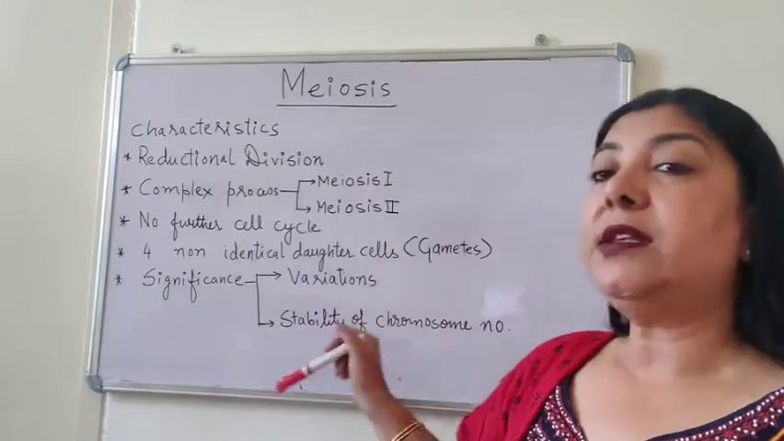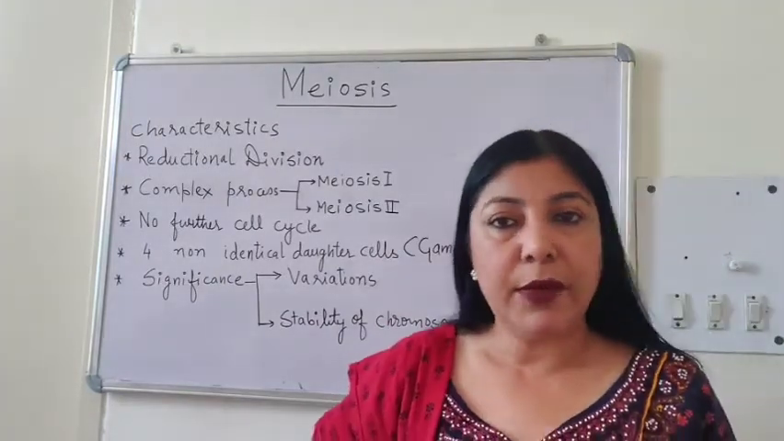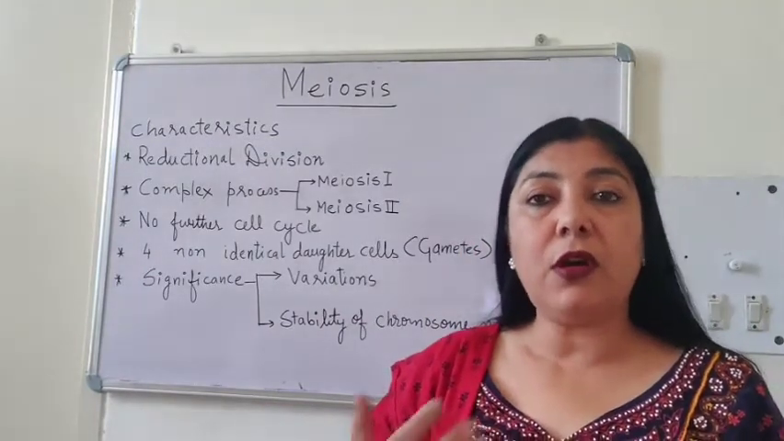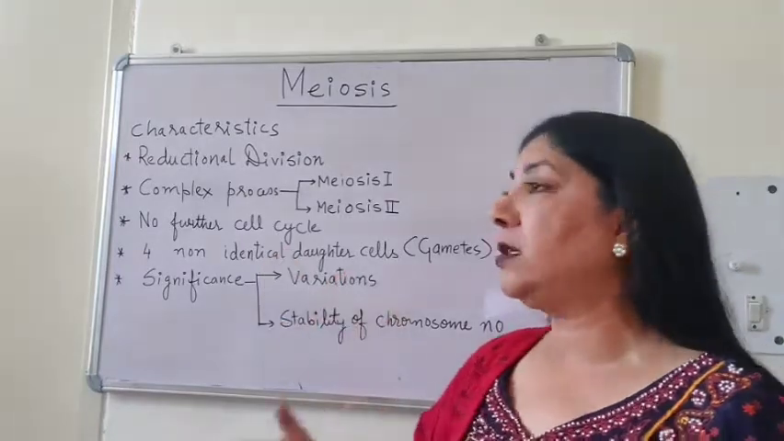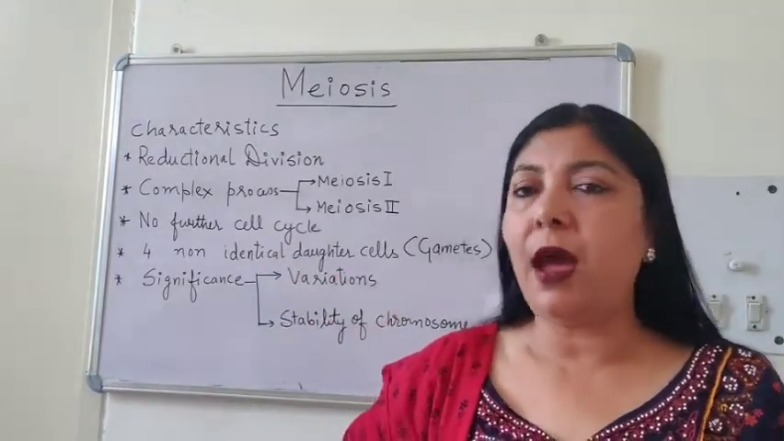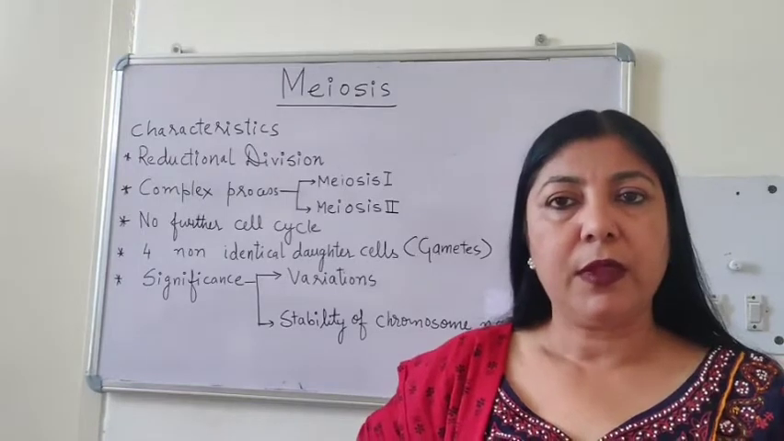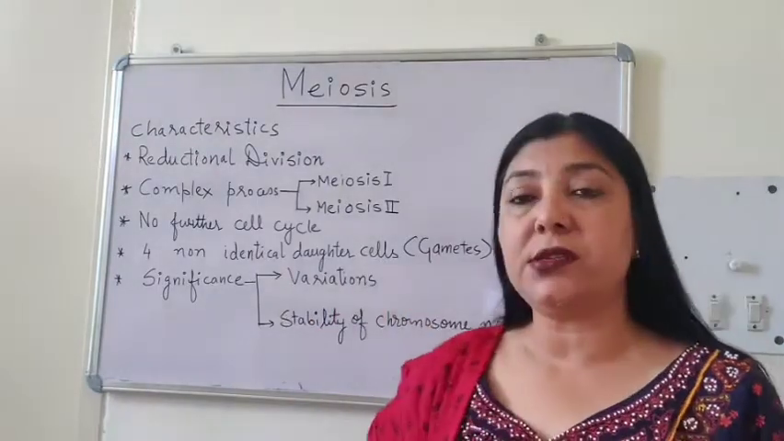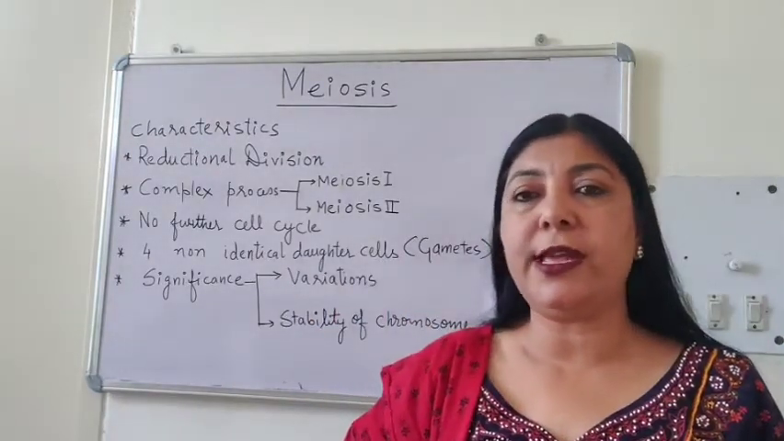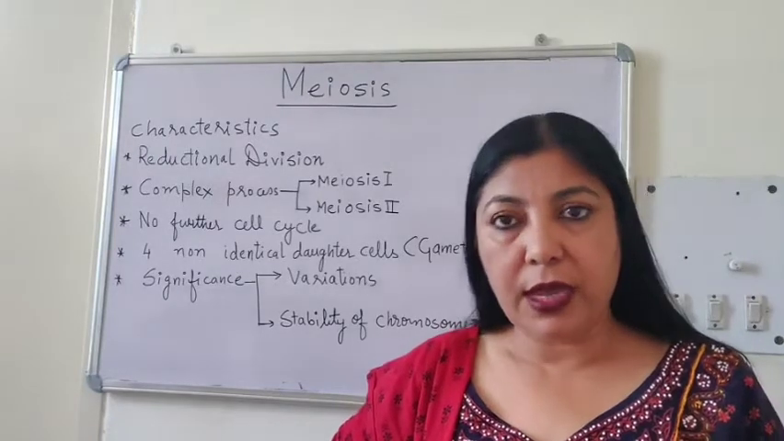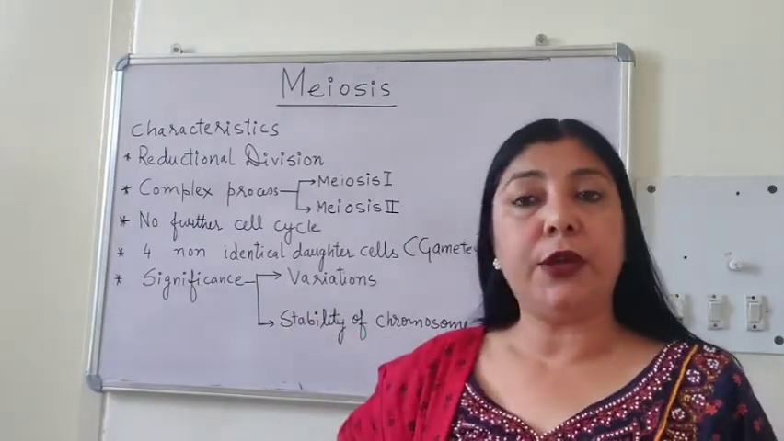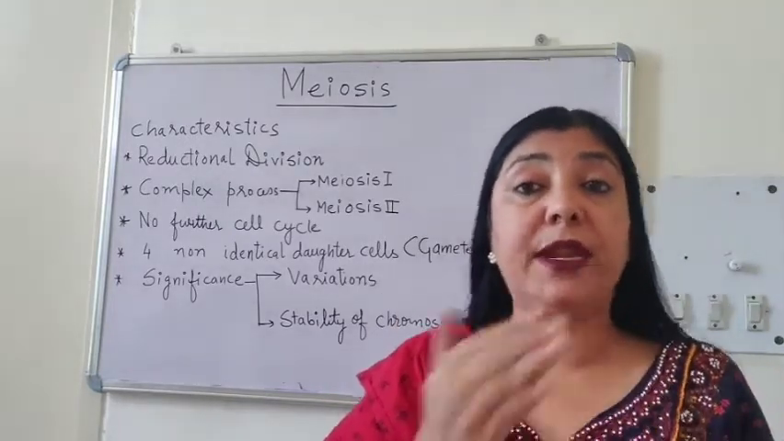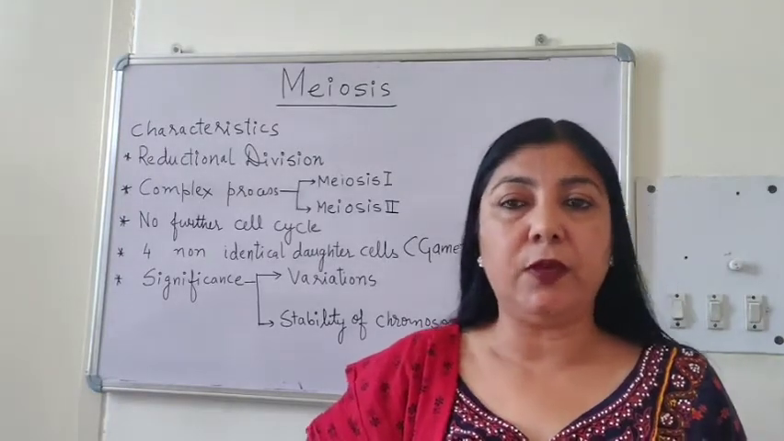Now let us see what is the significance of meiosis. The first significance is the variations. Because of meiosis, the offspring produced are not identical to each other. They are showing certain changes. They are showing variations. This is because of a process called recombination. As a result, the gametes which are produced are again the recombinants of their paternal and maternal chromosomes, which I will explain to you.